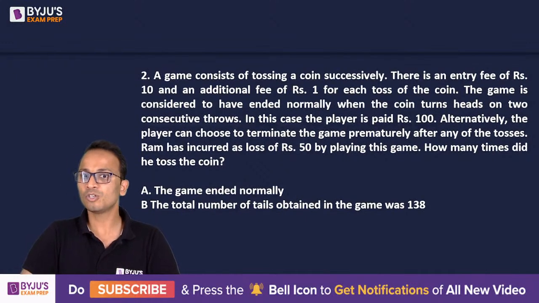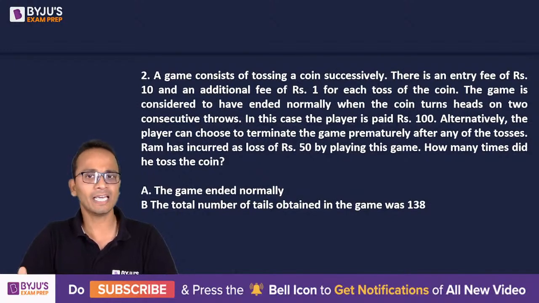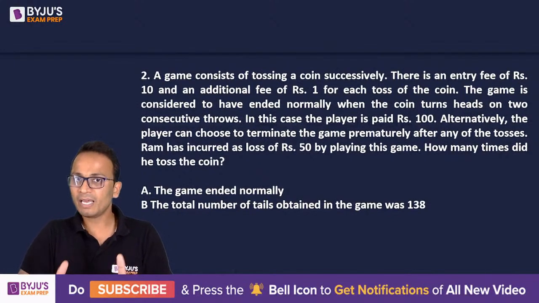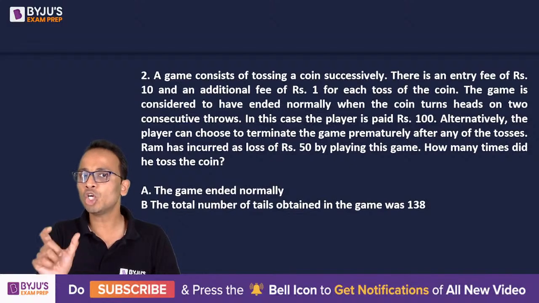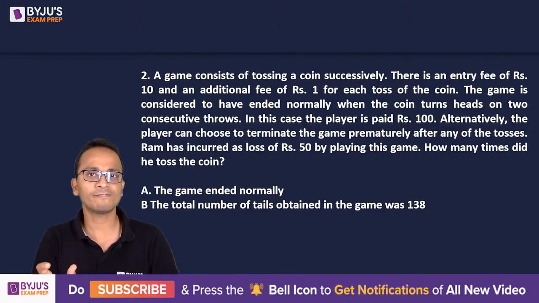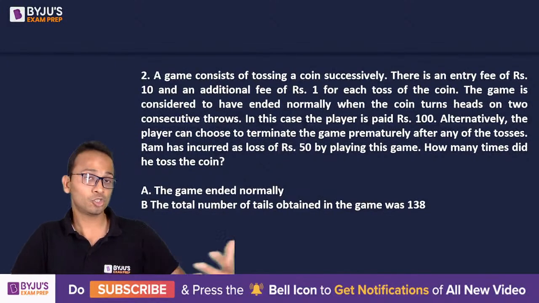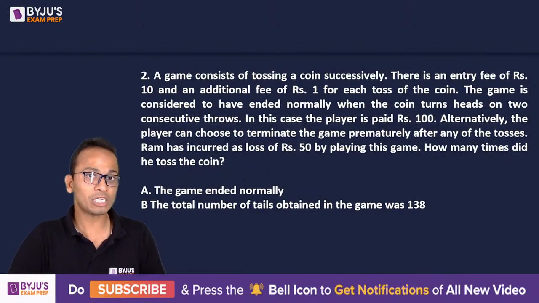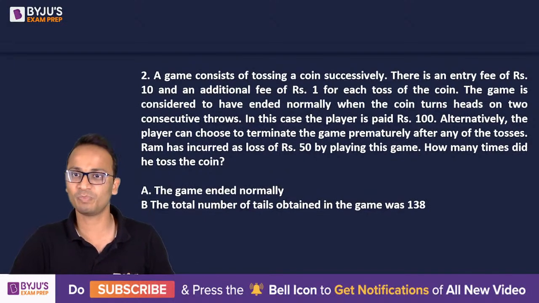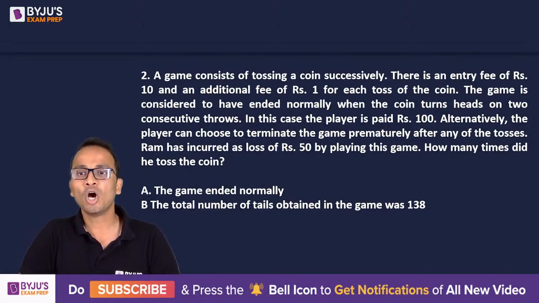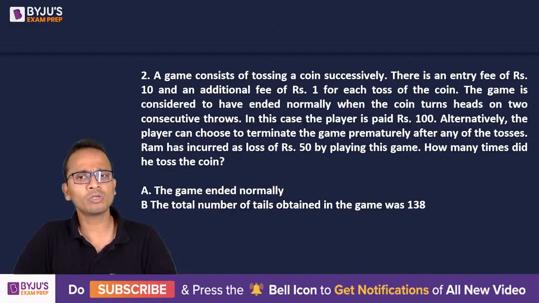So if I'm tossing the coin again and again, the game will end as soon as I get 2 heads on successive tosses. And once I get this, the person who has organized the game will pay me 100 rupees. And I'll win. Alternately, the player can choose to terminate the game.